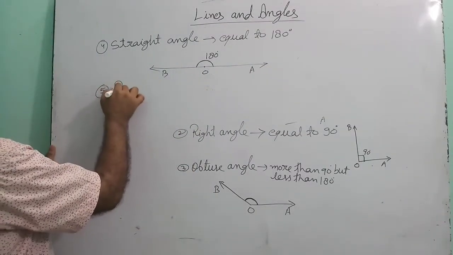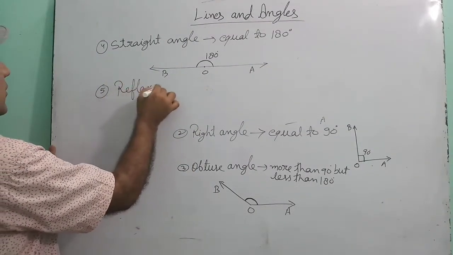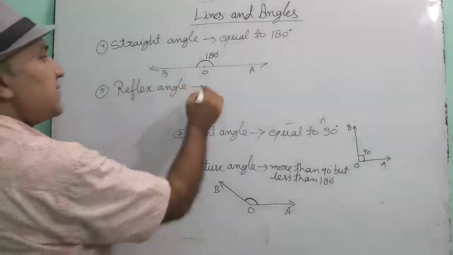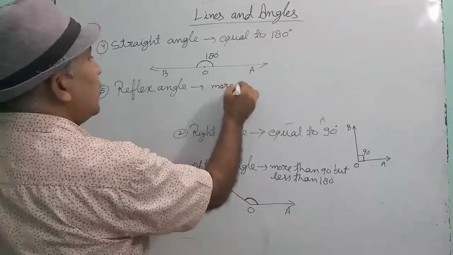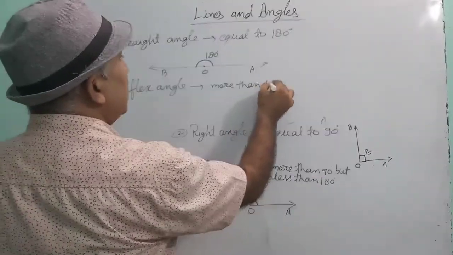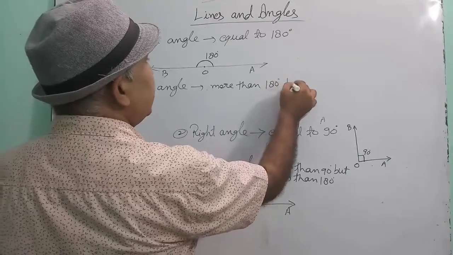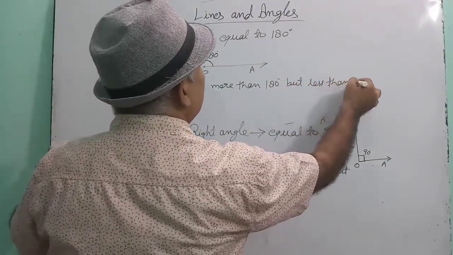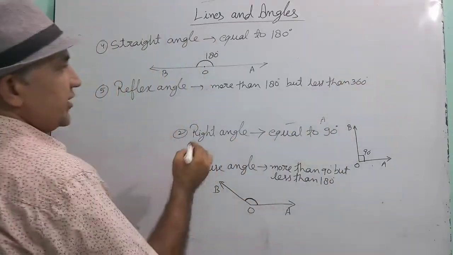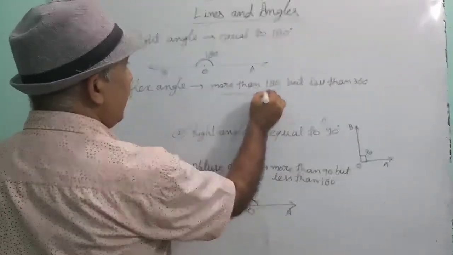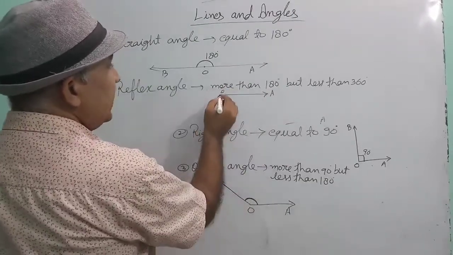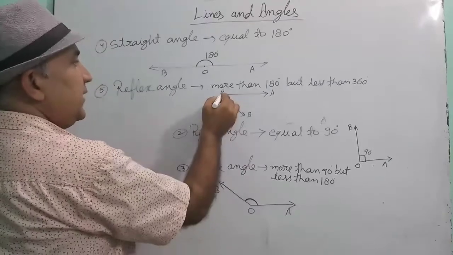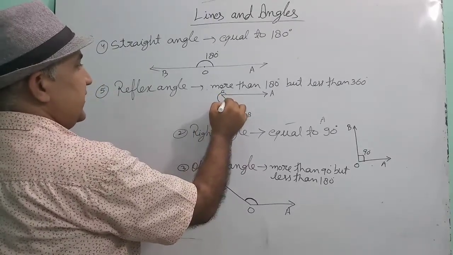Now, the fifth one is the reflex angle. Children, a reflex angle is more than 180 degree but less than 360 degree. See how? OA is one ray, OB is another ray. Then the angle outside of it, see this one.